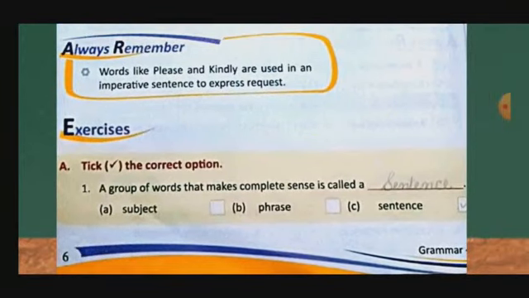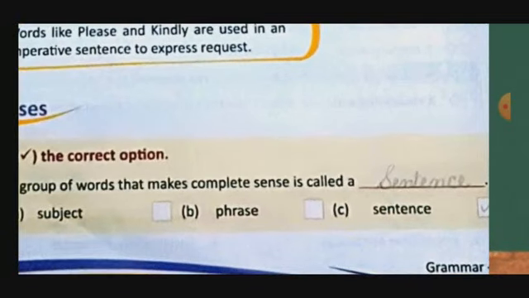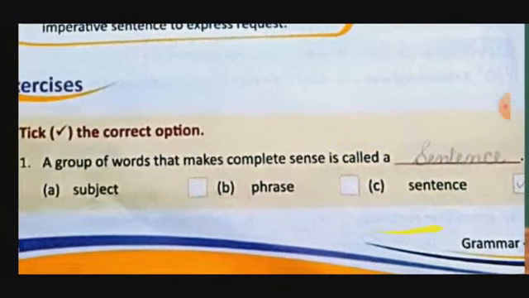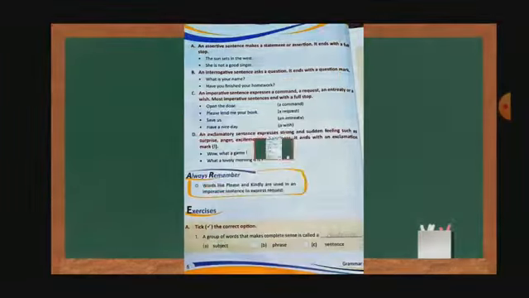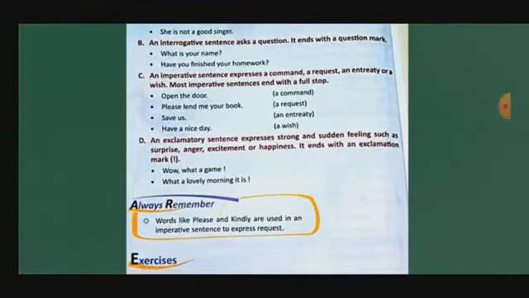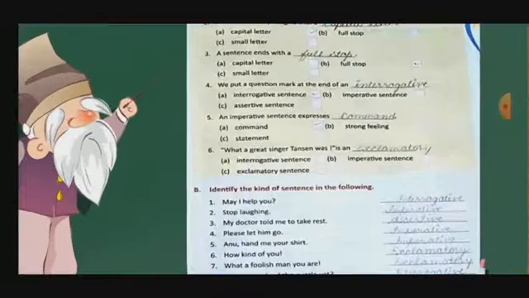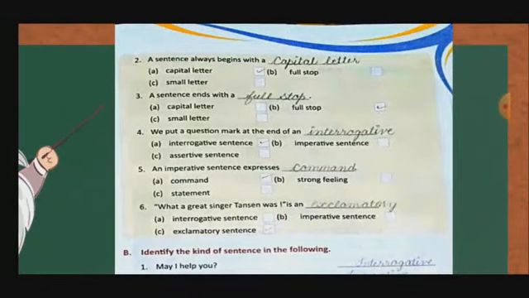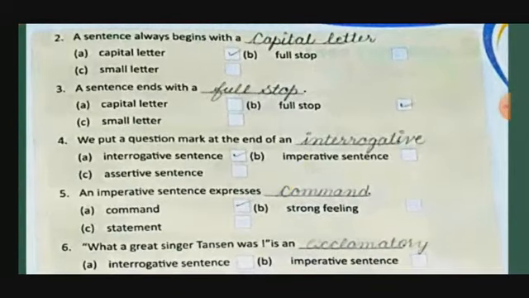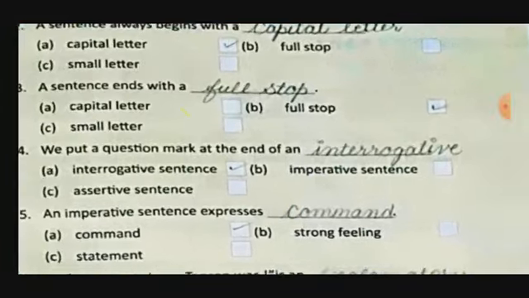Exercise. Tick the correct option. A group of words that make complete sense is called a sentence. Here I have written sentence and tick also I put. Okay. A sentence always begins with a capital letter, full stop or small letter. So beginning will be with capital letter.